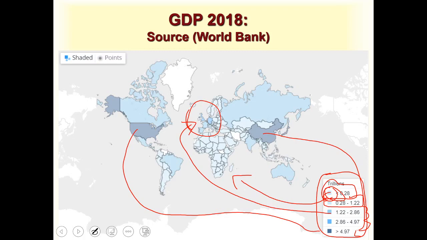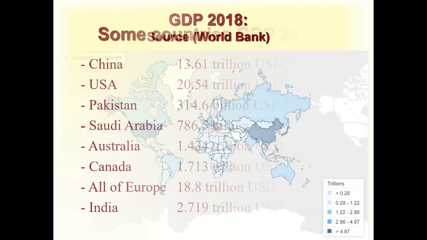In the case of Pakistan, Pakistan falls into the second bracket, which is between 0.28 to 1.22 trillion dollars. And India falls into the third bracket, which is between 1.22 to 2.86 trillion dollars. That was in 2018. All right, so let's move on to the next slide.